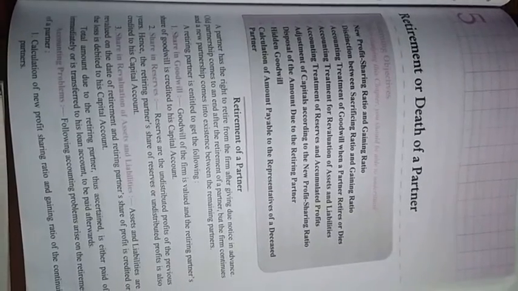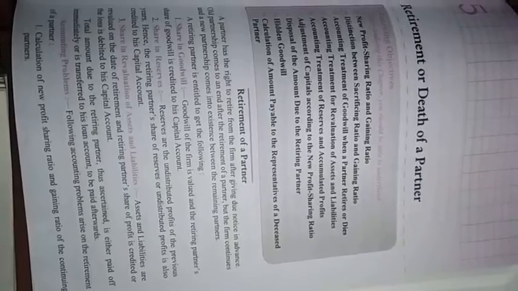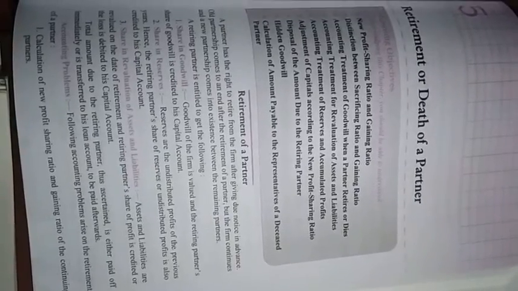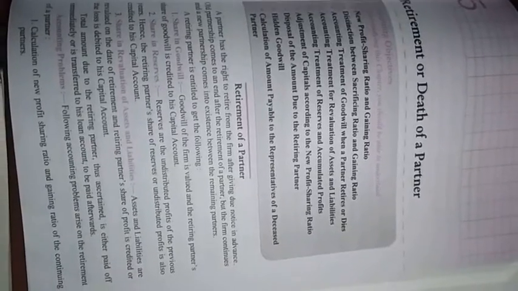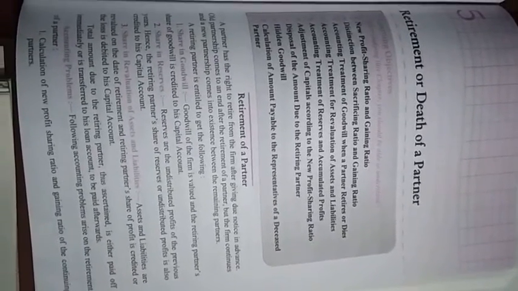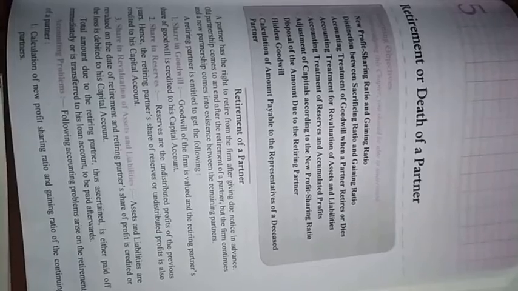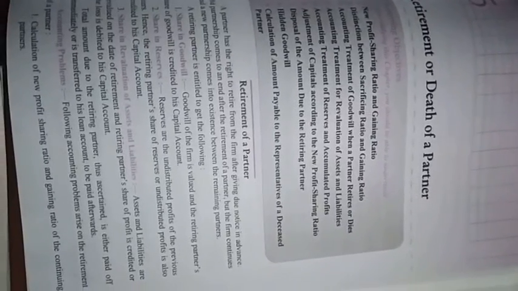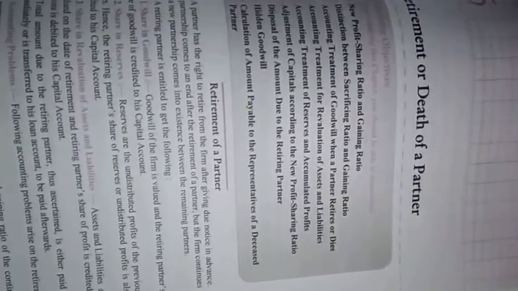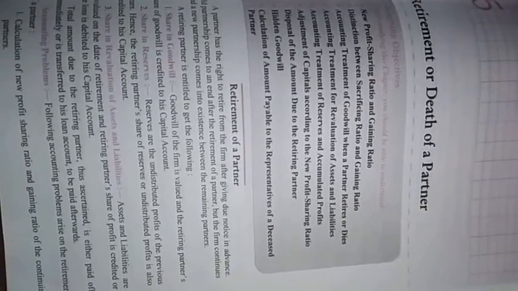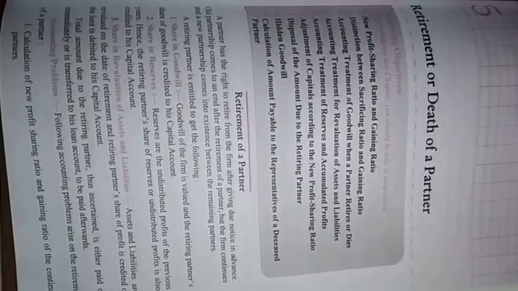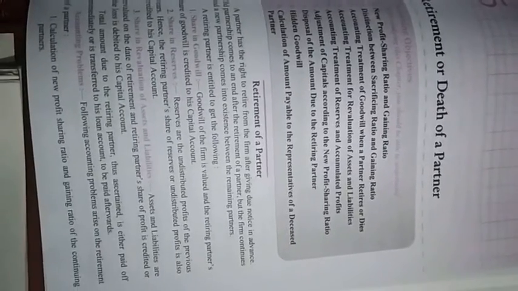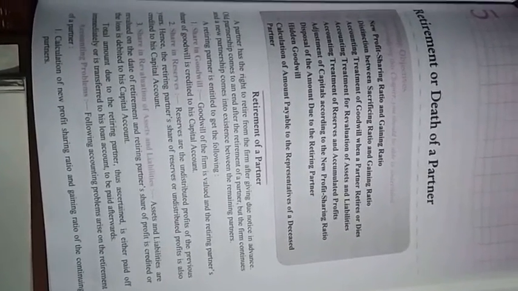Disposal of the amount due to the retiring partner, I will explain to you. Hidden goodwill will also be explained, and the calculation of the amount payable to the representative of a deceased partner is also to be calculated. So out of all the points given as learning objectives in DK Goel, one point, that is adjustment of capital, is deleted from the syllabus, so I will not explain this topic, and all other topics will be explained to you.